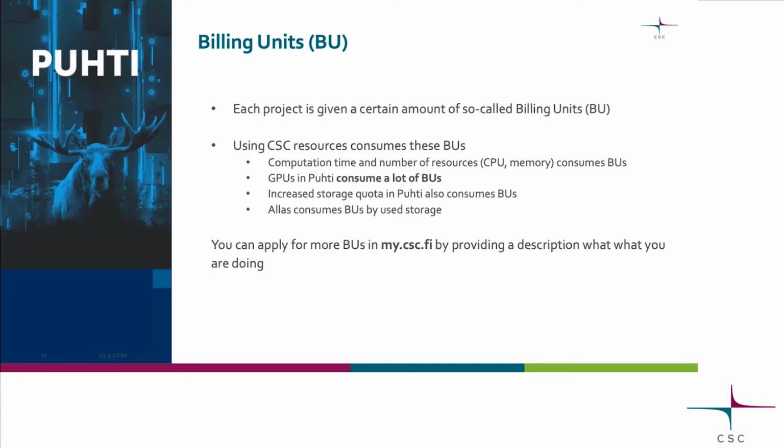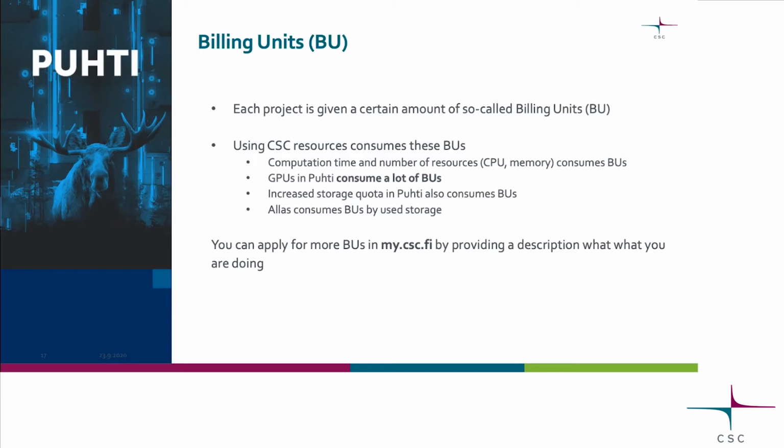After that, you can always apply for more billing units from the same service where you create the project. If you apply for moderate amounts of billing units, you get them with only a short description of your project and what kind of science you're doing, what kind of papers might have come already about this and so on.